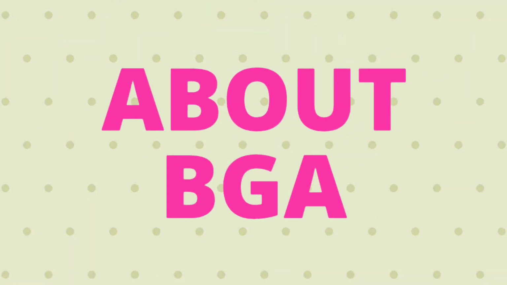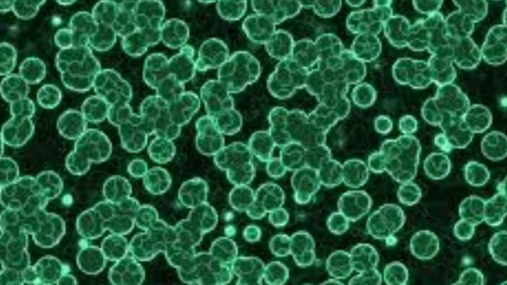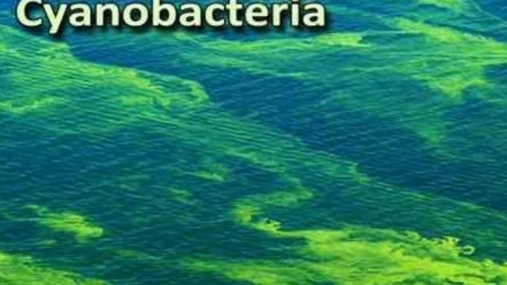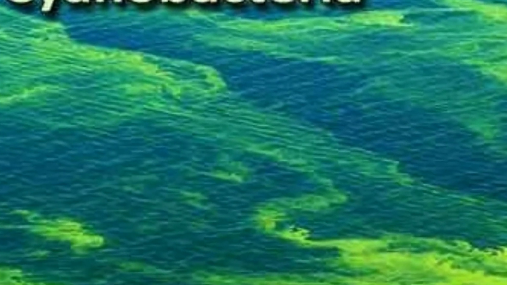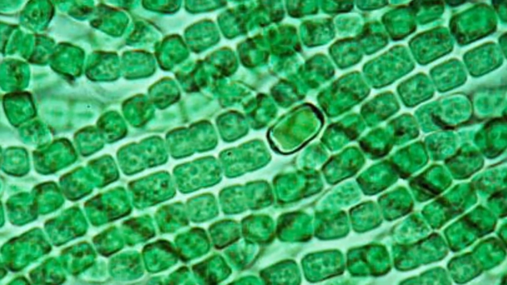BGA or blue-green algae is known as cyanobacteria. The name cyanobacteria was suggested by ICNB, International Code of Nomenclature for Bacteria, in 1978.